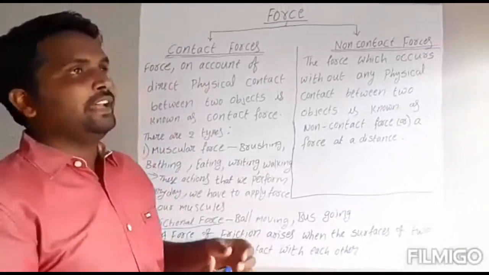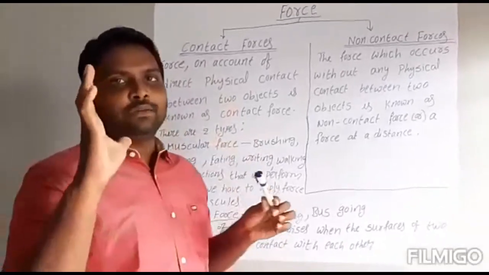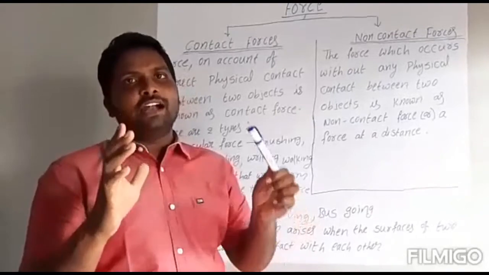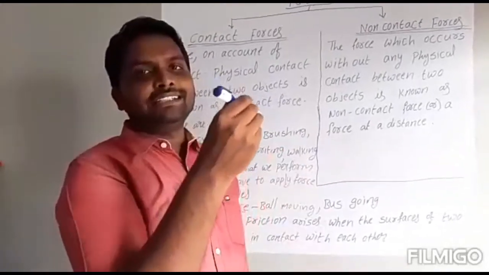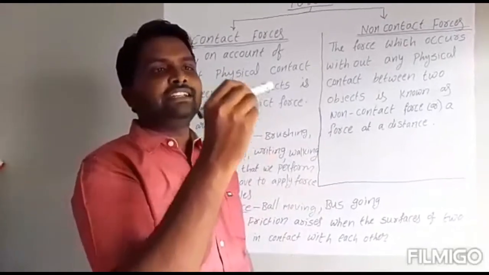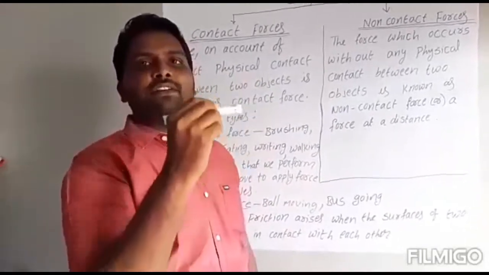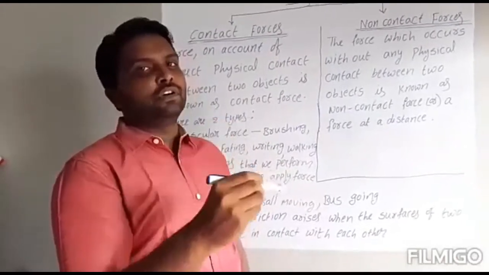For example, now I am writing with a pen. One object is my hand and another object is the pen. Both are in contact with each other. At that time only I can write. While writing I am applying some force. That force is called contact force.